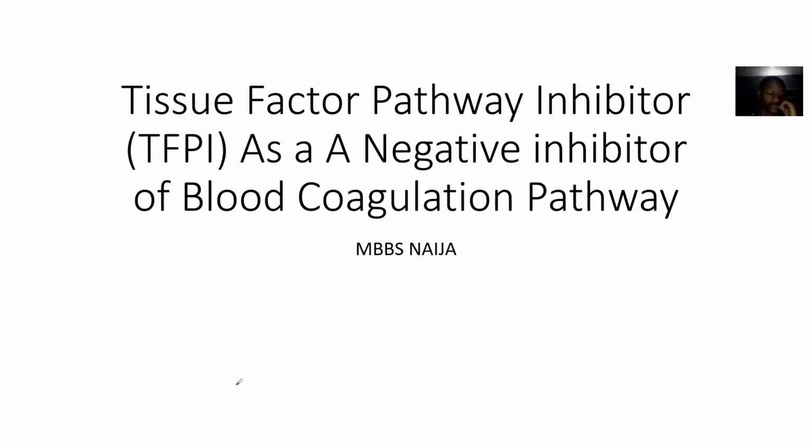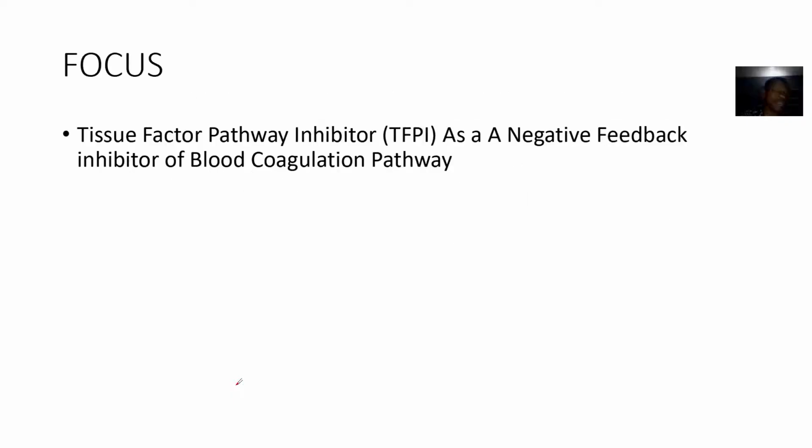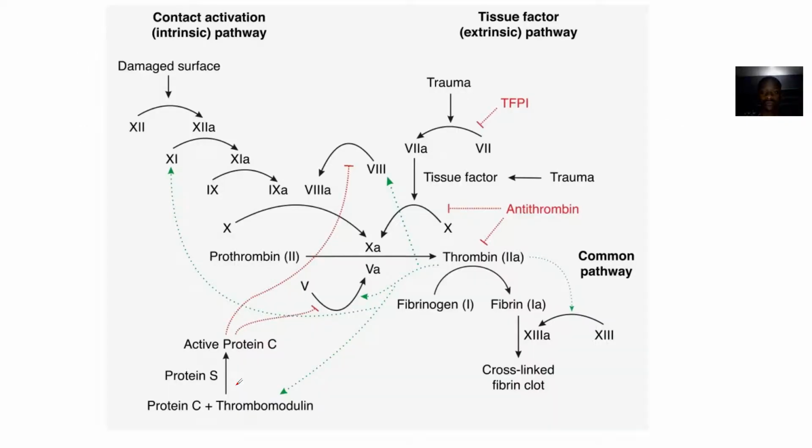Okay, so we're talking about another negative feedback inhibitor in the blood coagulation pathway. This is what is known as a TFPI, a tissue factor pathway inhibitor. For this tissue factor pathway inhibitor, we see where it works. I think it inhibits the combination of activated factor 7 with tissue factor. You understand? So it inhibits the tissue factor pathway.